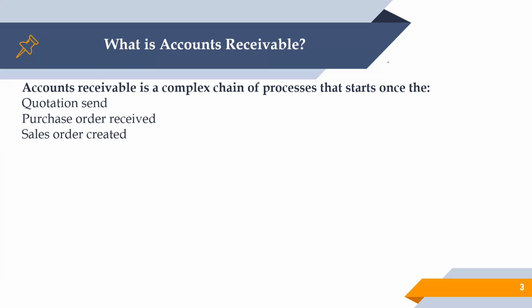And if the purchase order has a different amount or different terms than the quotation we shared with our customer, then we need to get confirmation from the sales team stating whether the purchase order is as per the final acceptance of the price or something different.